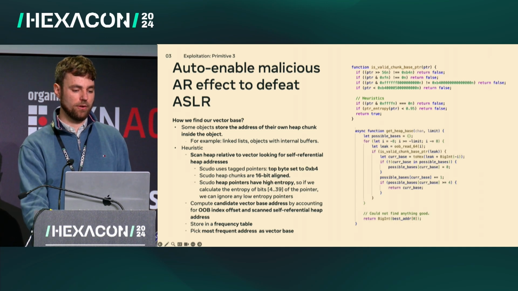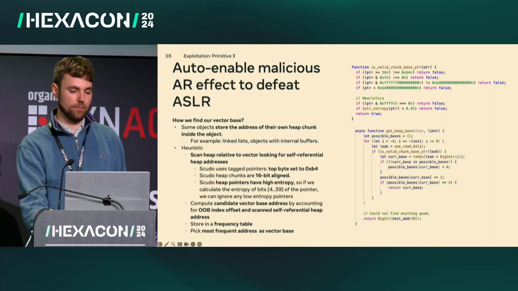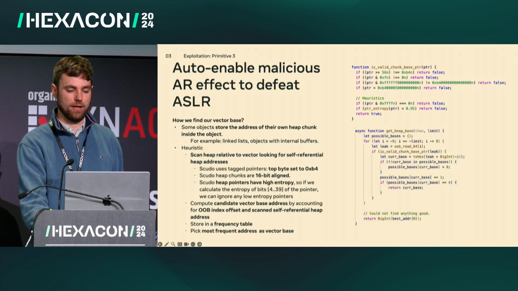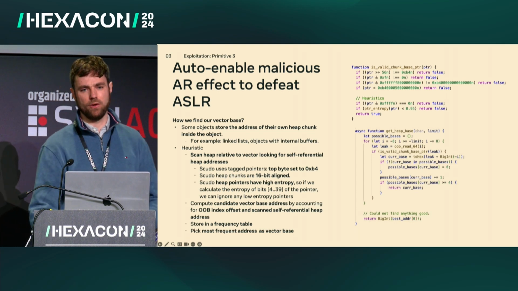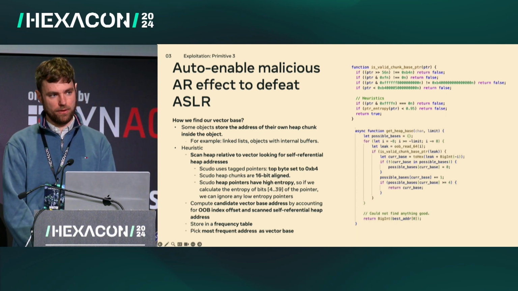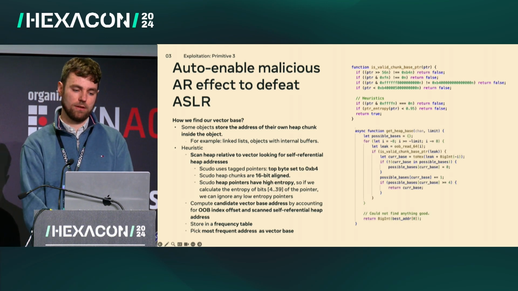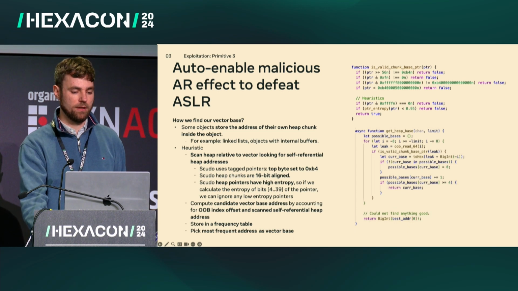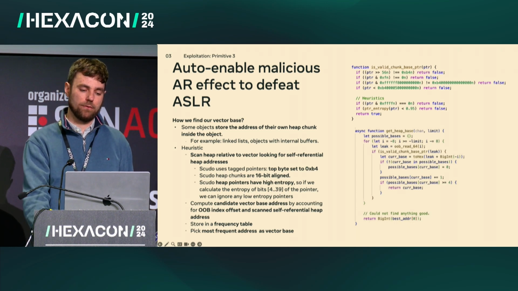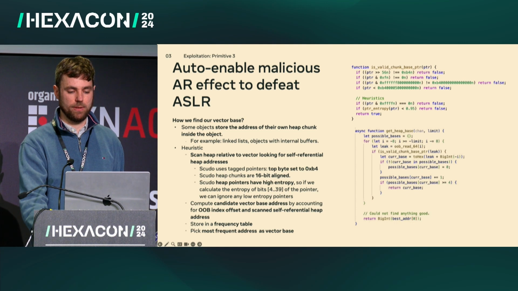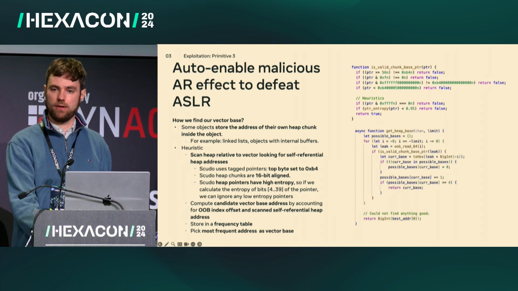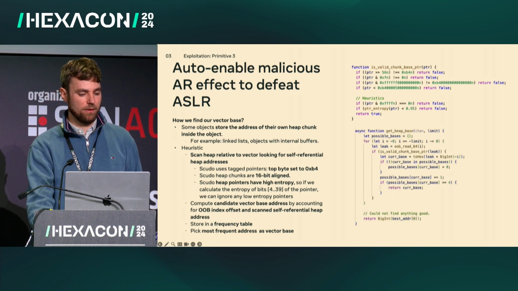We applied several heuristics to determine if the read values are valid pointers. The first is looking for the pointer tag, which is the top byte being set to hex B4. Then we're really only interested in pointers that point to the beginning of a Scudo chunk. All the Scudo chunks are 16-byte aligned, so we check each value for 16-byte alignment. Pointers typically have high entropy, so we compute the entropy over bits 4 through 39 of the pointer, and if it has low entropy, we discard it as a non-interesting pointer for our purpose.